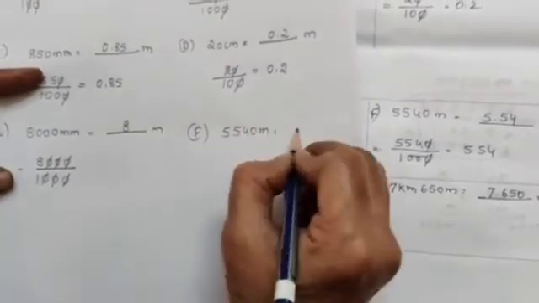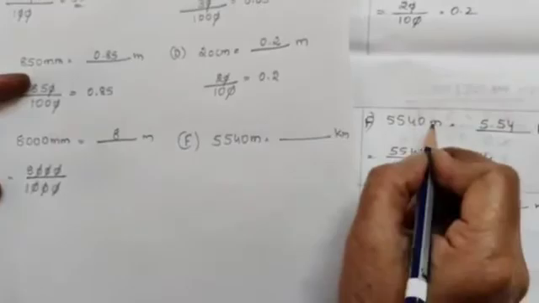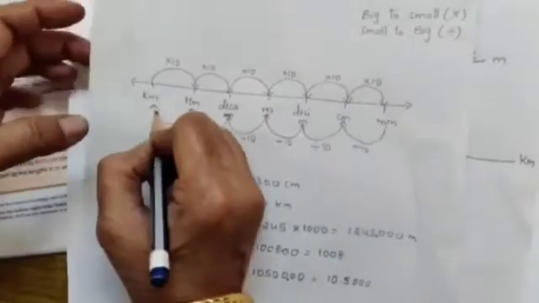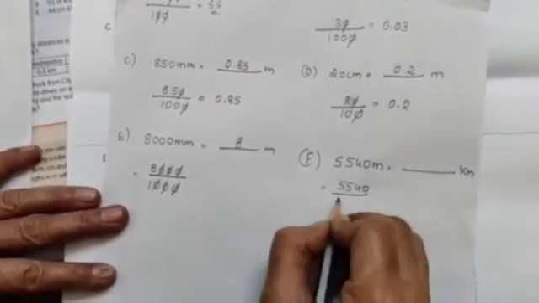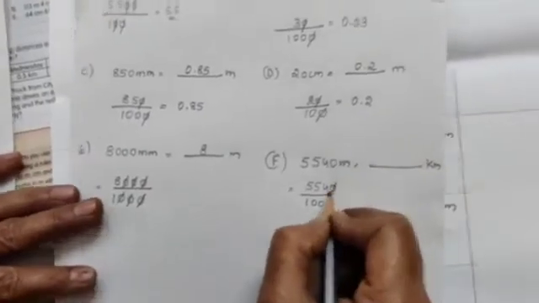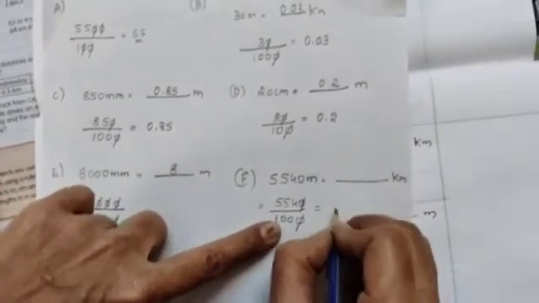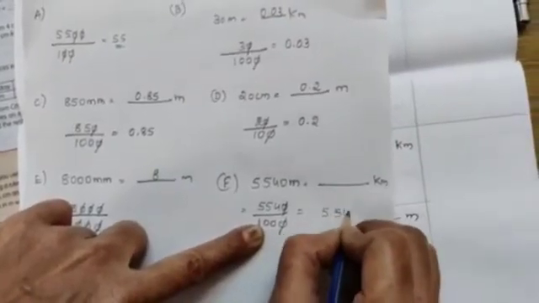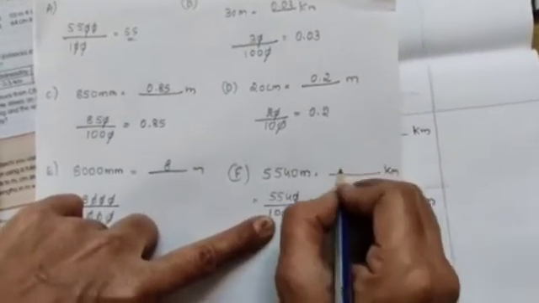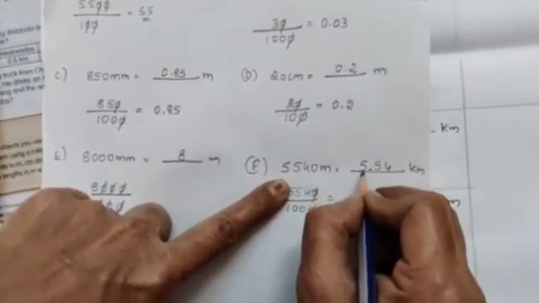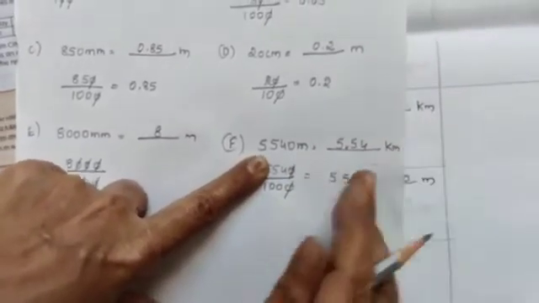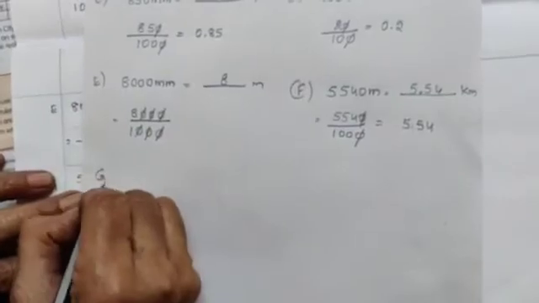5540 meters is equal to dash kilometer. Meter to kilometer. So meter to kilometer, again you have to divide, smaller unit to bigger unit. 5540 divided by 1000. 0 0 cancel. After 2 digits write the point. 5.54 is the answer. 5540 meters is equal to 5.54 kilometers. Okay, next Z bit.